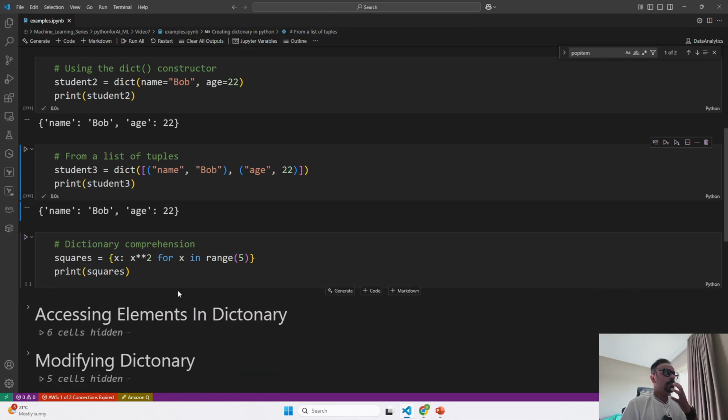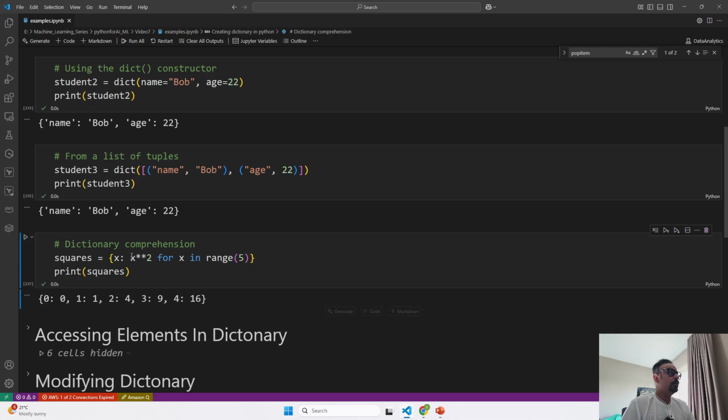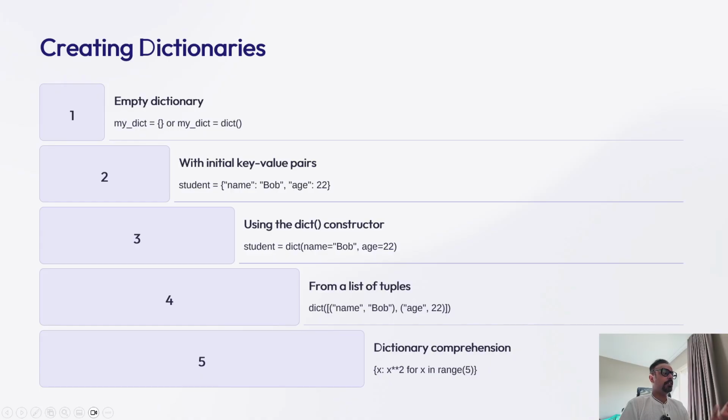Now you can also use dictionary comprehensions when you have to store multiple values. For example, over here we are running a for loop where we are saving key value pairs, which starts from 0 till the range of 5. Let me go ahead and run this, then I will show you how it works. For the value of 0, it says 0 square, so 0 square is 0. For the value of 1, 1 square is 1. For 2, 2 square is 4, 3 square is 9, and 4 square is 16. So this is how you can use dictionary comprehensions, and you can define your dictionaries, or you can populate the key value pairs inside your dictionary. That would be the right word.